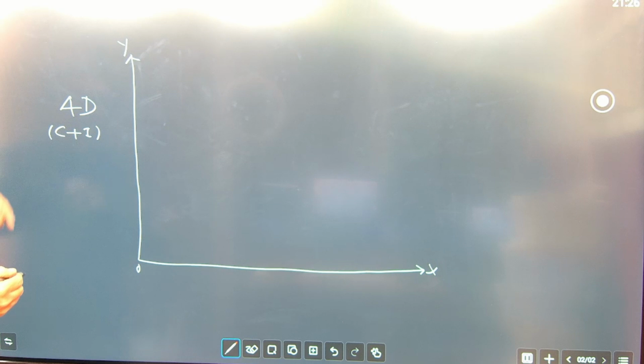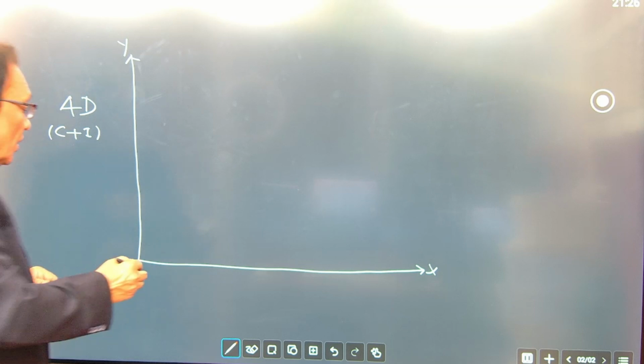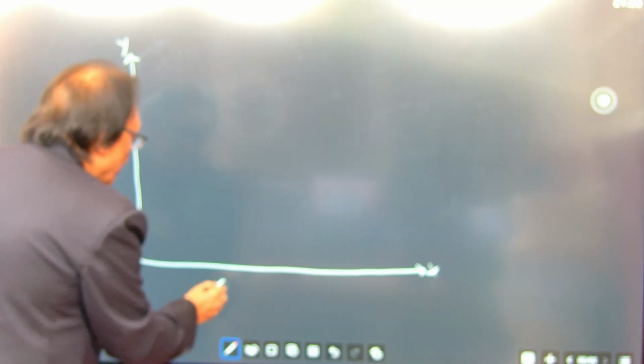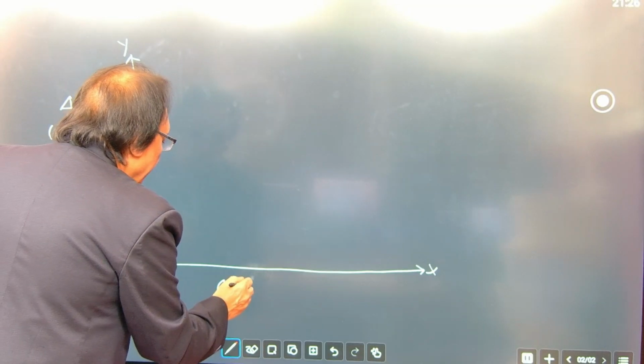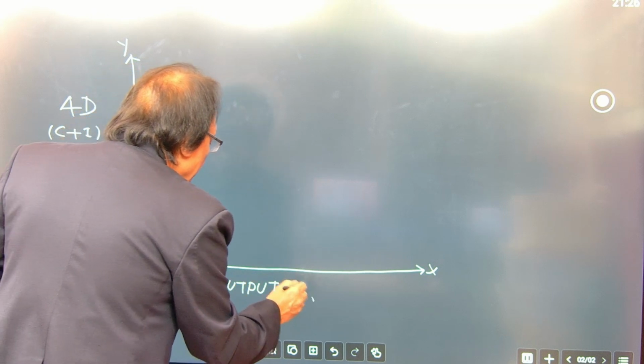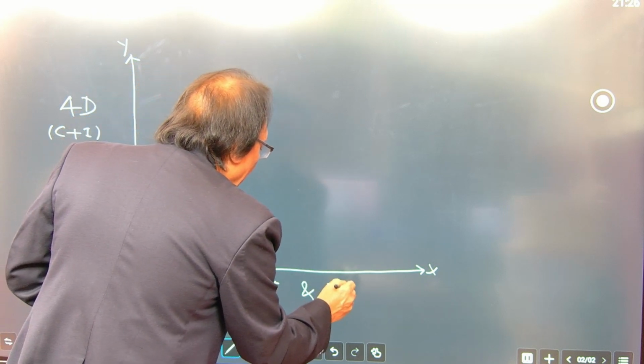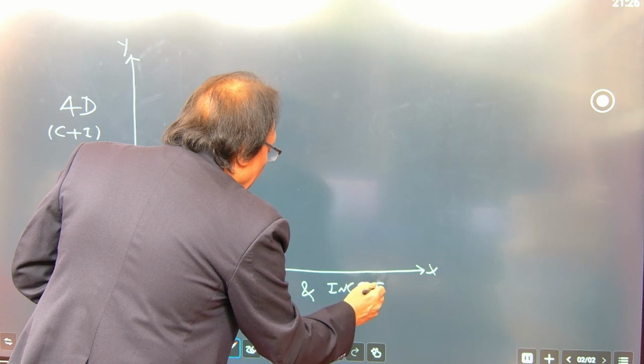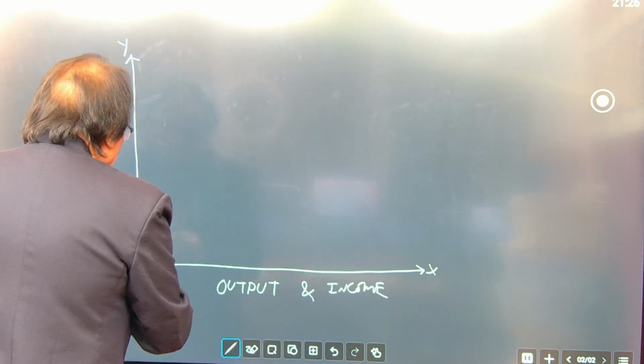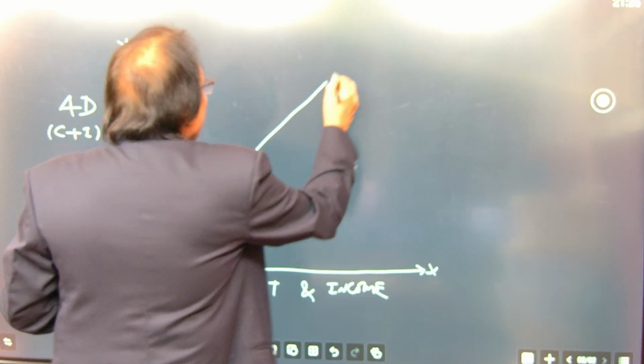You may be wondering why we're taking only C plus I. Because in the economy we are considering only two sectors: households and firms. Households consume and the firms invest. On the x-axis we take output and income.